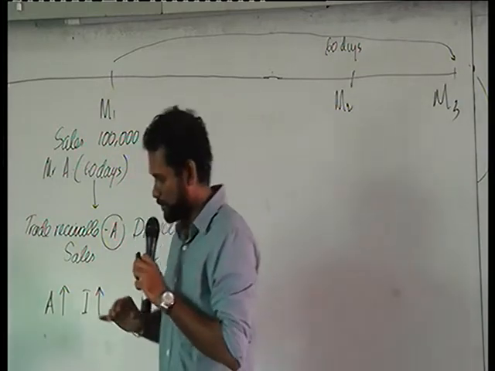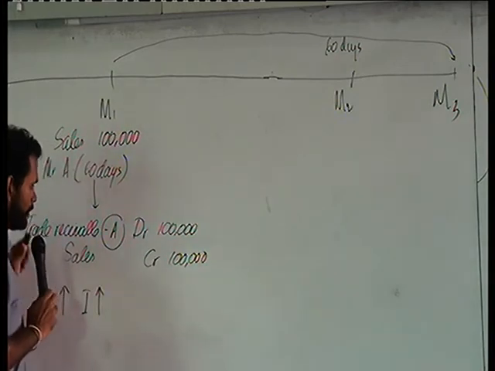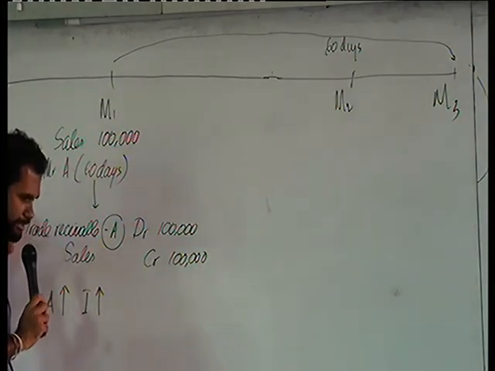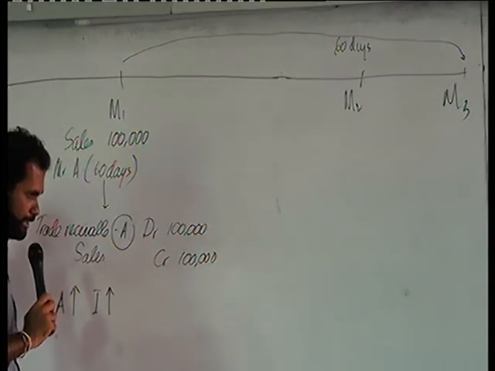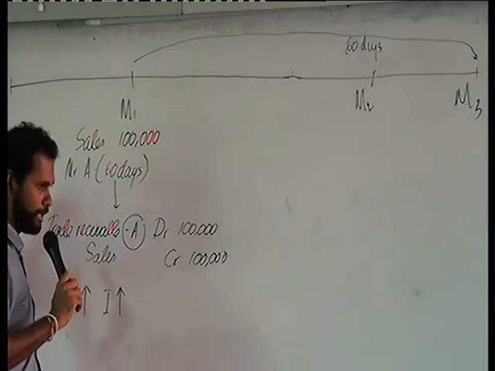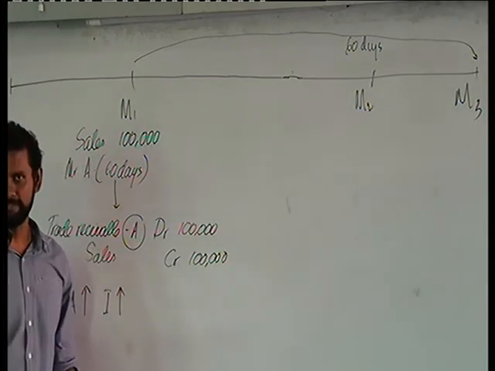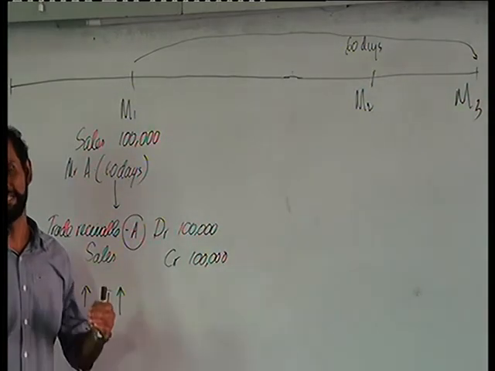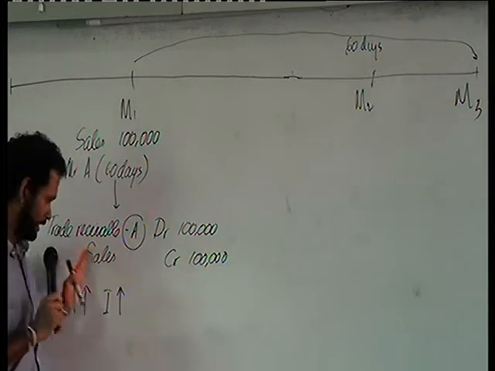So if you go back to the first month, when we are recognizing this trade receivable, it's an asset. If we are recognizing an asset in the financial statement, we are supposed to satisfy the definition. The definition says an asset has to result from a past event. Yes.